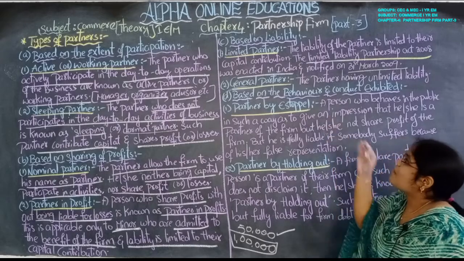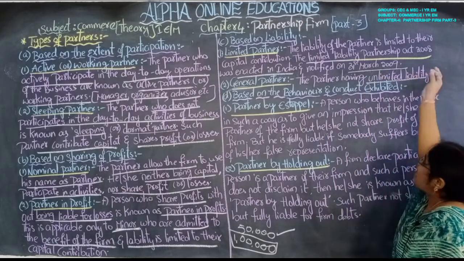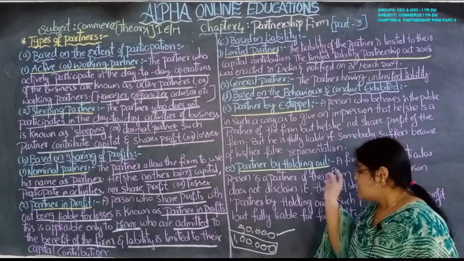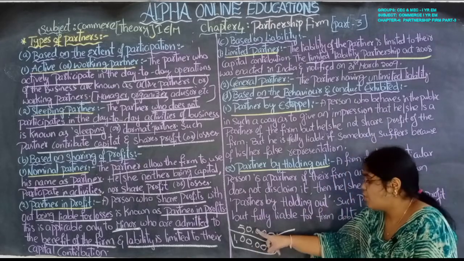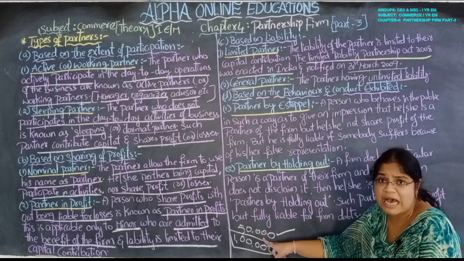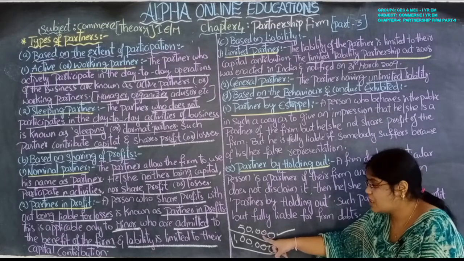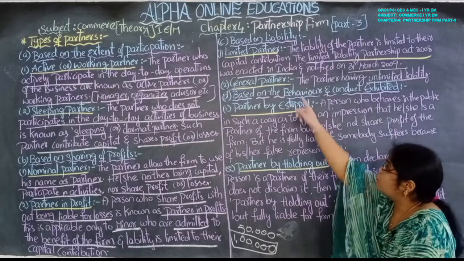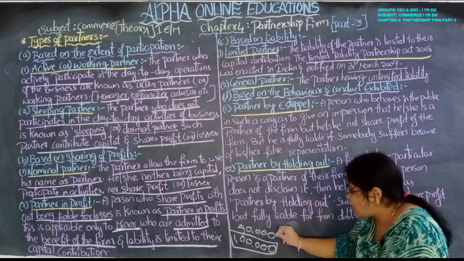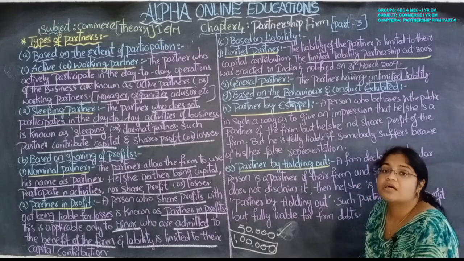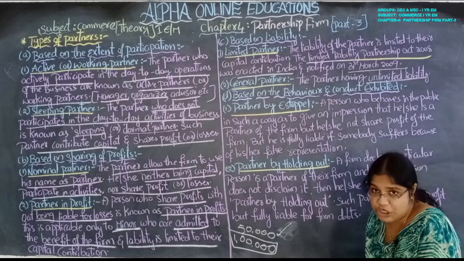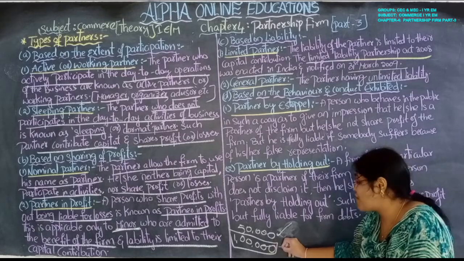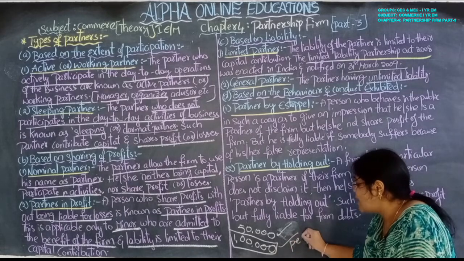Next, general partner having unlimited liability. Unlimited liability means if the debt is 1 lakh rupees and he contributed only 50,000 capital, then in case of a general partner, 50,000 will be the capital which he brought, and the remaining 50,000 will be taken from his personal property.